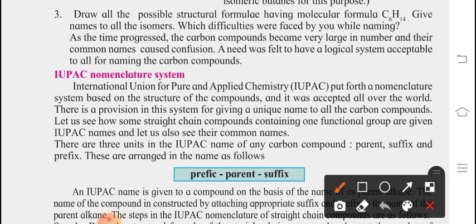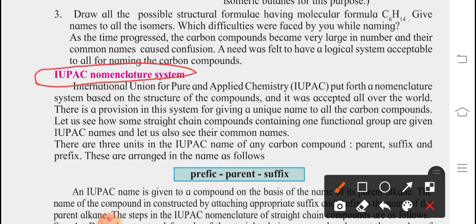As time progressed, the carbon compounds became very large in number and their common names caused confusion. A lot of confusion was there. A need was felt to have a logical system acceptable to all for naming the carbon compounds, and that logical system is the IUPAC nomenclature system.